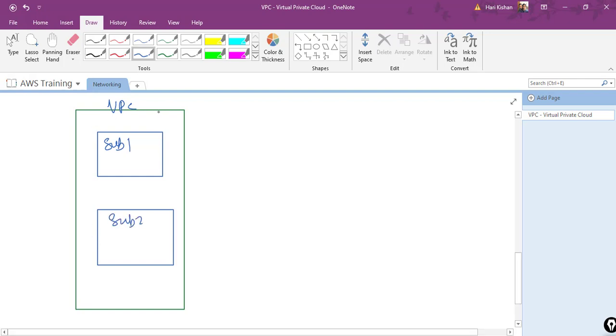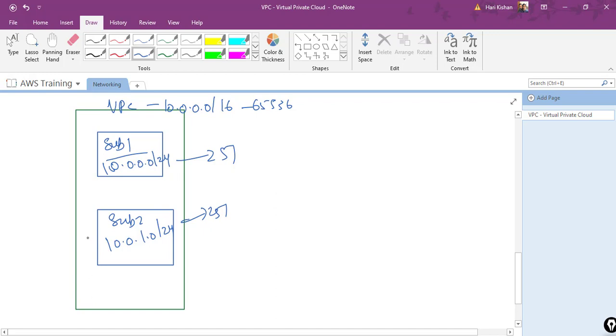Our VPC has a CIDR range of 10.0.0.0/16, which is almost 65,536 IP addresses, and then our subnet 1 will have 10.0.0.0/24, and subnet 2 will have 10.0.1.0/24, which is again 256, or 251 usable, which is the actual one, right? 251 IP addresses. This way I can isolate different departments using these subnets, and this way I can achieve highest performance and lowest latency.